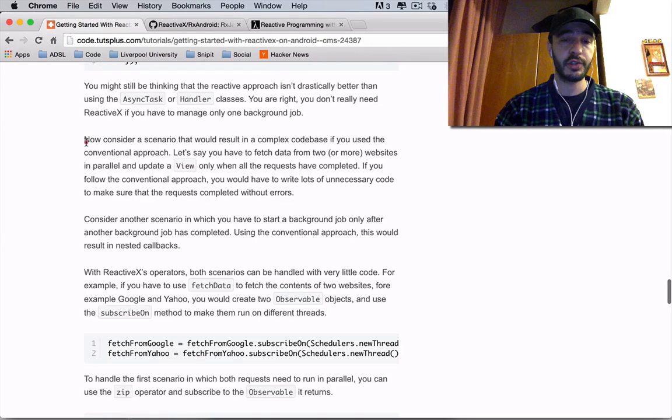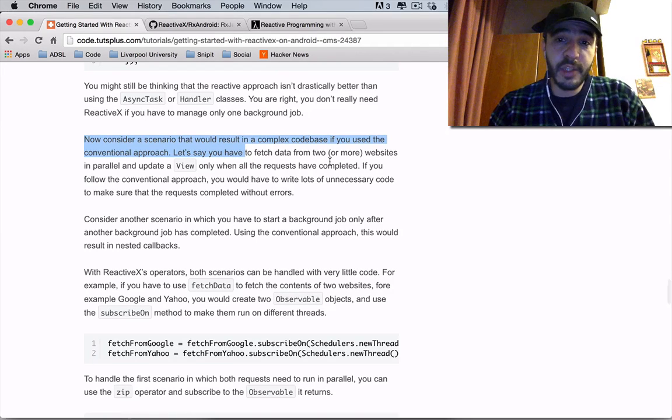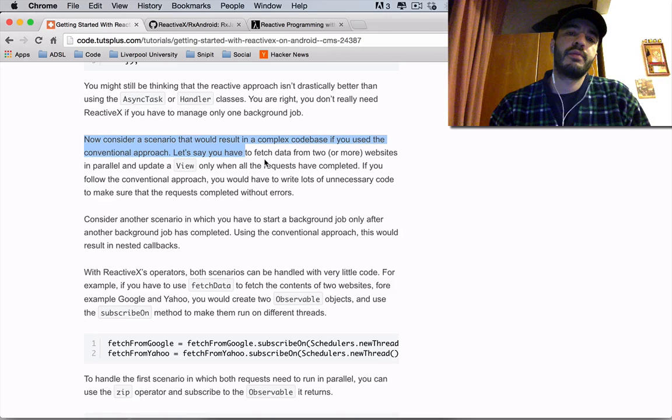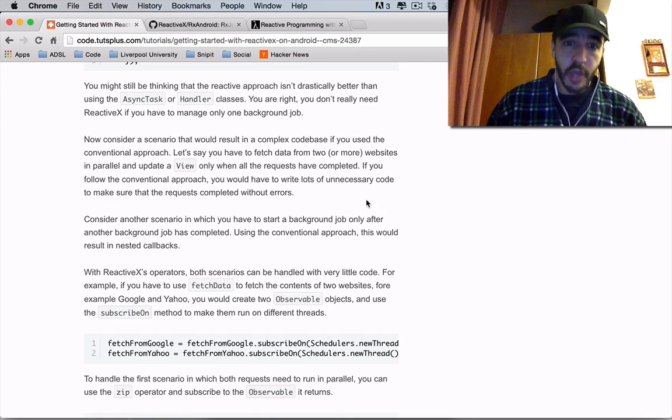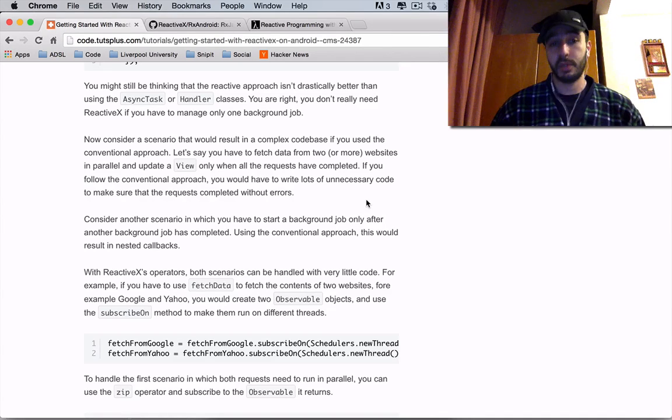Okay. Now consider a scenario that would result in complex code if you use a conventional approach. Let's say you have to fetch data from 2 or more websites in parallel and update the view only when the request has completed. If you follow the conventional approach, you would have to write lots of unnecessary code to make sure that the request is completed without errors.